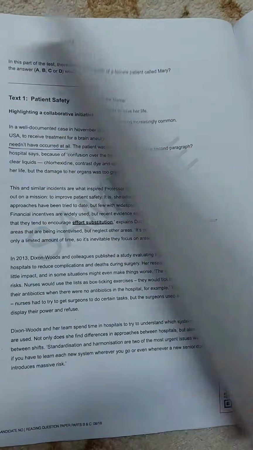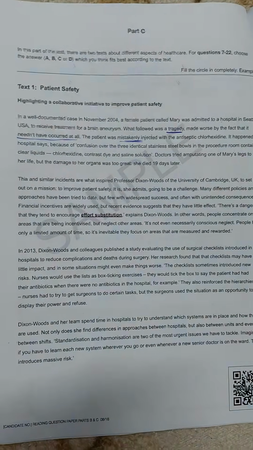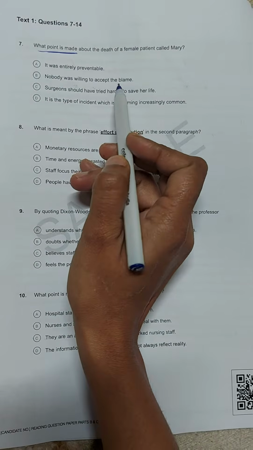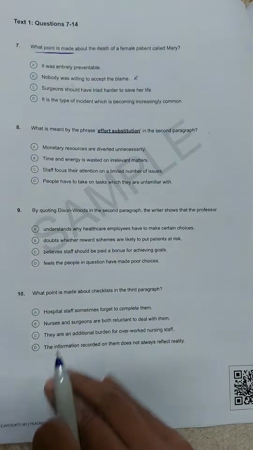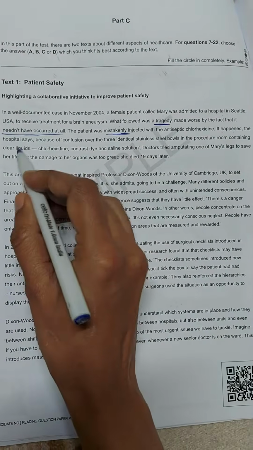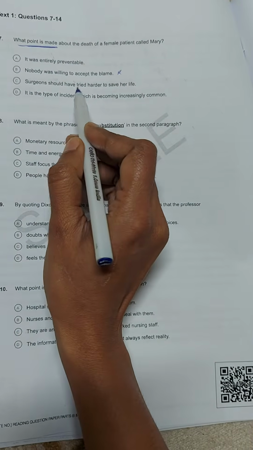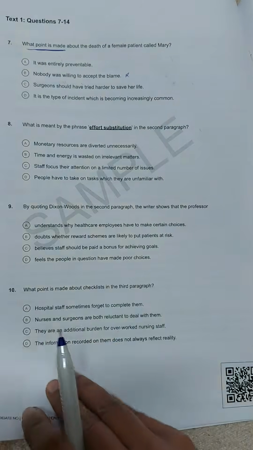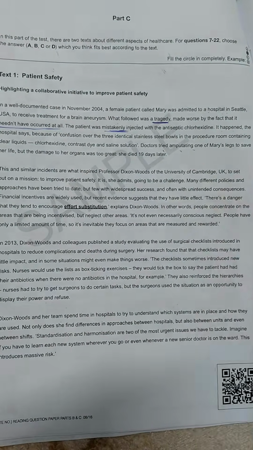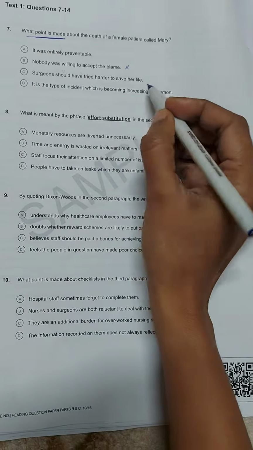Yes, by the wording, it didn't have to occur at all, right? And nobody was willing to accept the blame, which is wrong. It says that it happened, the hospital says, so they agree. So this is wrong. Surgeon should have tried harder to save her life. Actually, they did. Doctors tried amputating one of the legs, so they tried their best. So this is wrong.